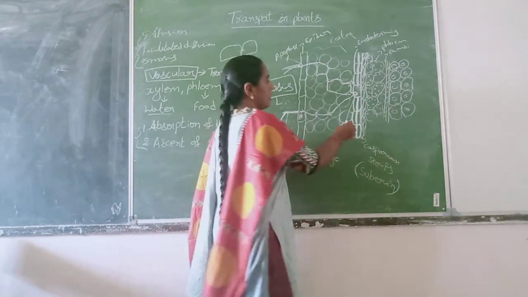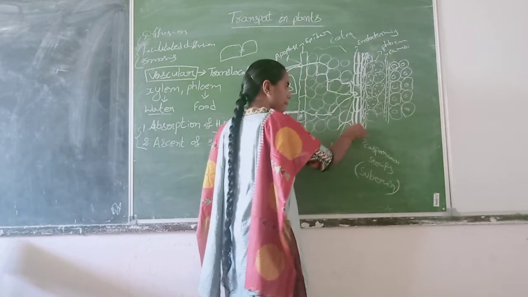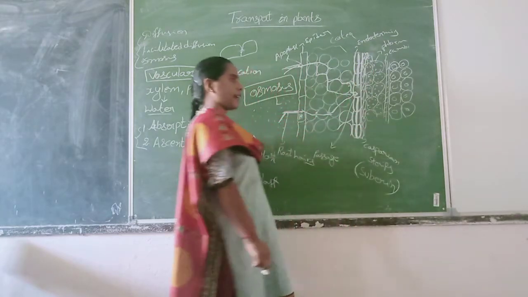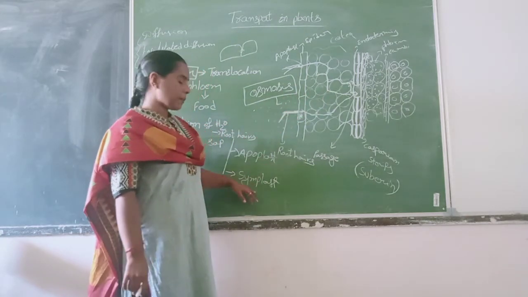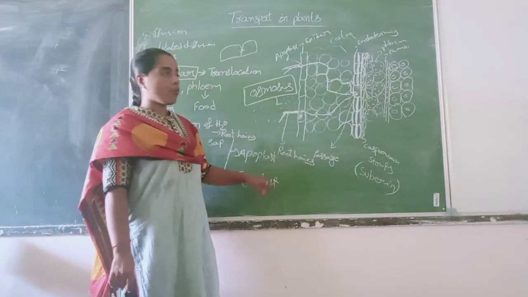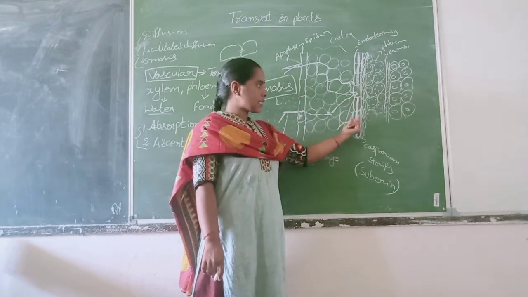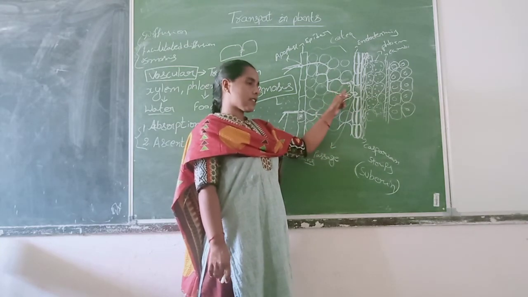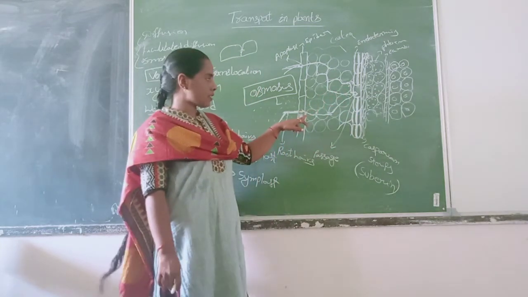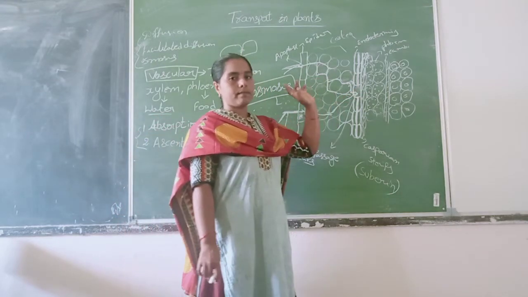At the endodermis layer, water moves completely by symplast. It means water enters into the cell. When it comes to the endodermis layer, in case of apoplast system or symplast system, water enters into the cell. Okay?